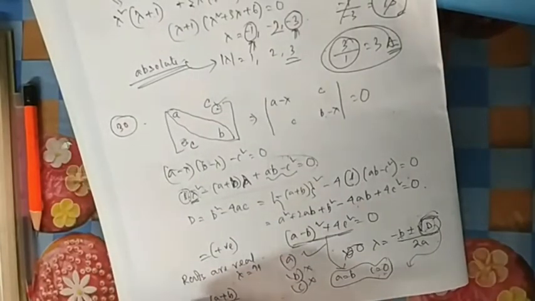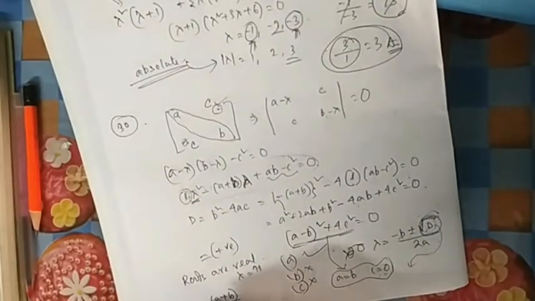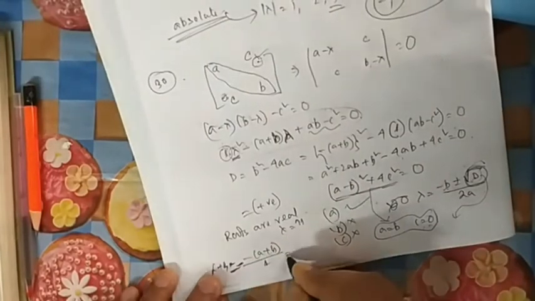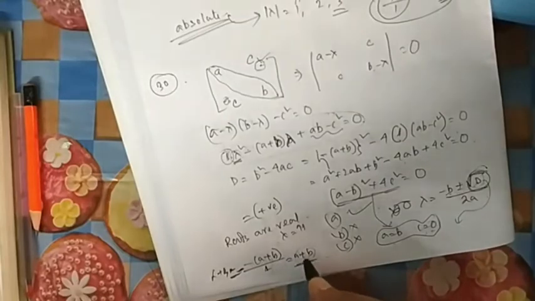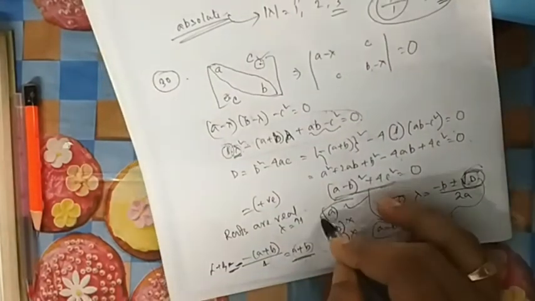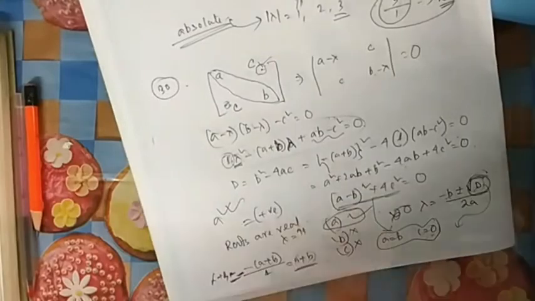Sum of alpha plus beta, again you can remember this, that is minus B by A. So minus B here means A plus B. So it cannot be always 0. Why? Because it can be 0 only when A equal to minus B, that's it. But it is not possible here. They are asking for a general solution. So general is this one, it is always real. These are specific, in some cases only it will occur.